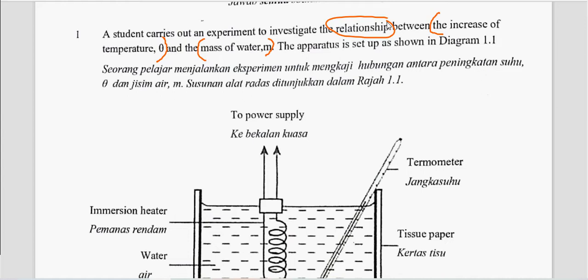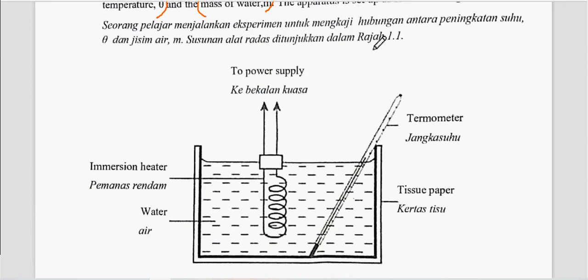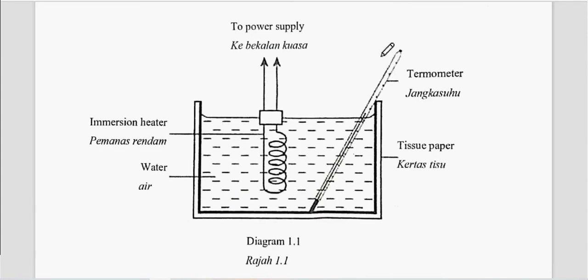But to confirm which one is the manipulated, you need to search for the word repeated. So I scroll down. This is the diagram, the apparatus setup. We are using an immersion heater immersed in water, and the heater is connected to the power supply.